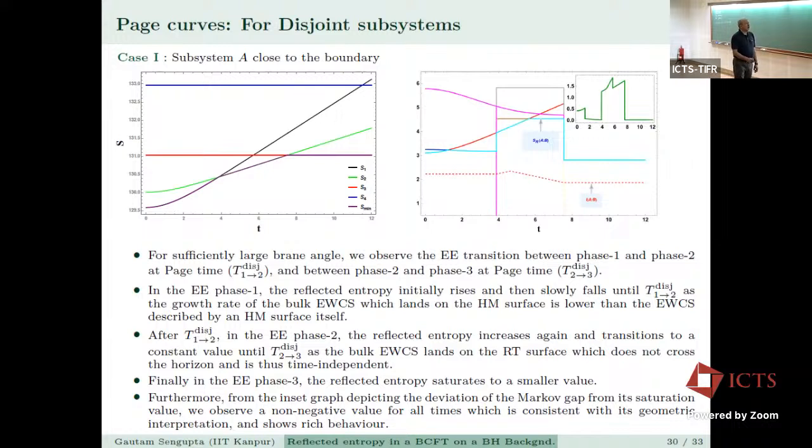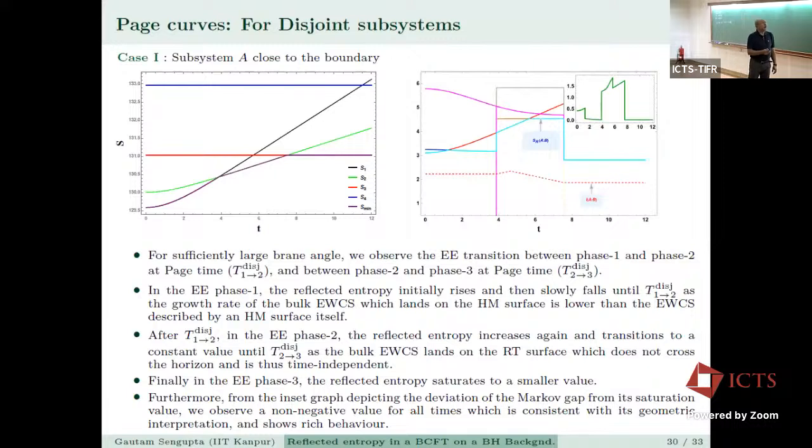Furthermore, from the inset graph, we compute the deviation of the Markov gap from its saturation value, and we observe a non-negative value for all times. So that means the Markov gap is always positive, which is consistent with its geometric interpretation and shows a rich behavior. Now, these kinks, essentially what we think is that it is because we have not considered all possible saddles; here only the Hawking and the replica wormhole saddles are considered, and we think that this is the reason.